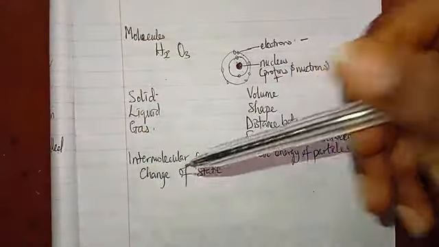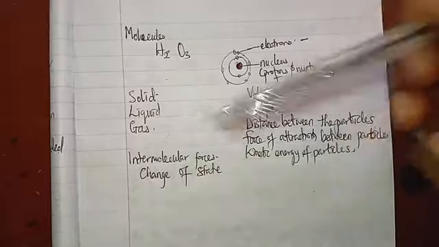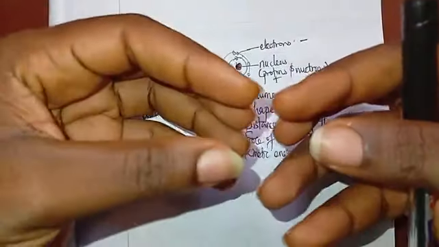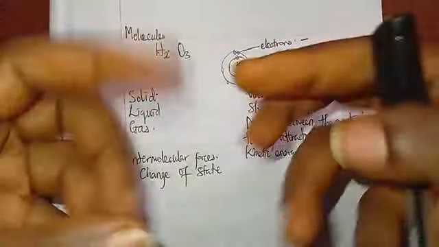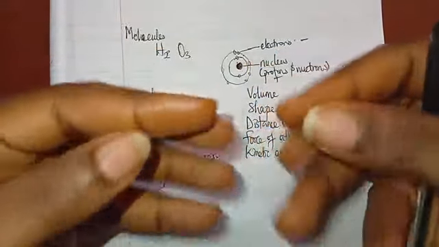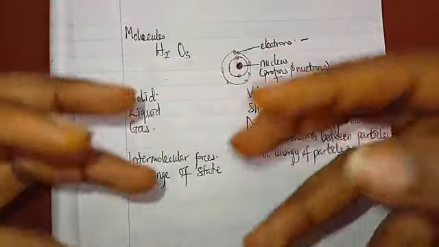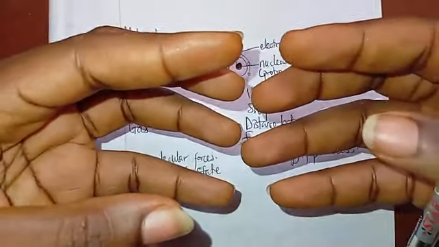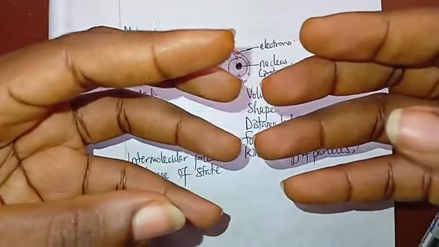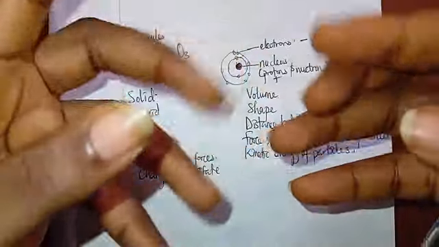And part of that heat energy is also used to break the intermolecular forces, the forces holding the molecules of this matter together. So the particles begin to move more freely. And as this solid gains more energy, the particles separate more, because it weakens the intermolecular forces until they become liquid.